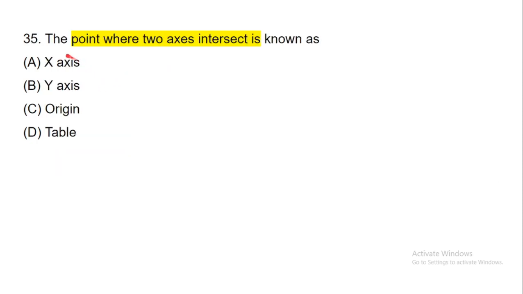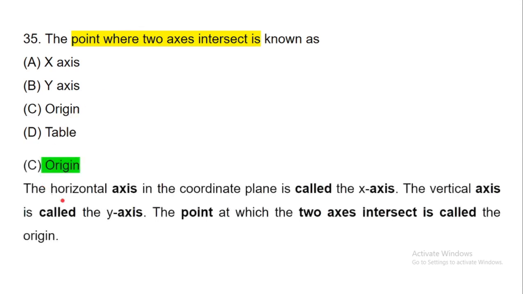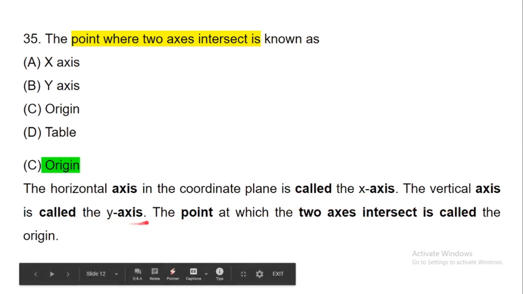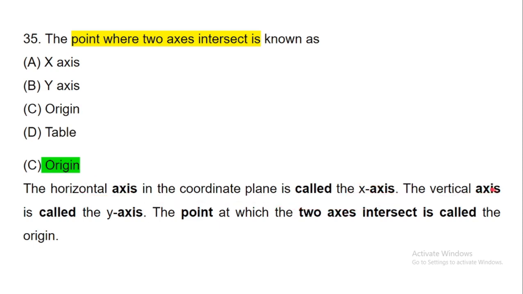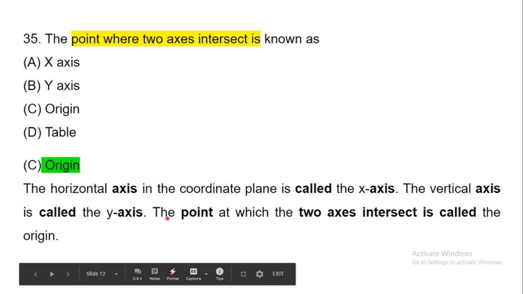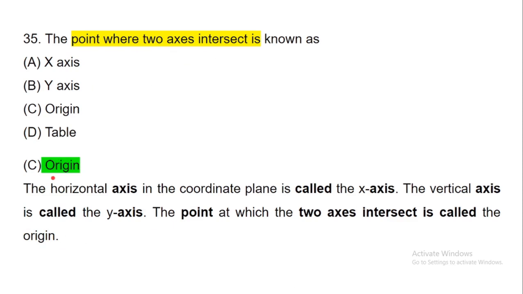Now next question, the point where two axes intersect is known as origin, because the horizontal axis in the coordinate plane is called the x-axis and the vertical axis is called the y-axis. Remember, the horizontal axis is the x-axis and the vertical axis is the y-axis. The point at which the two axes intersect is called origin. So the point where two axes intersect is known as origin.